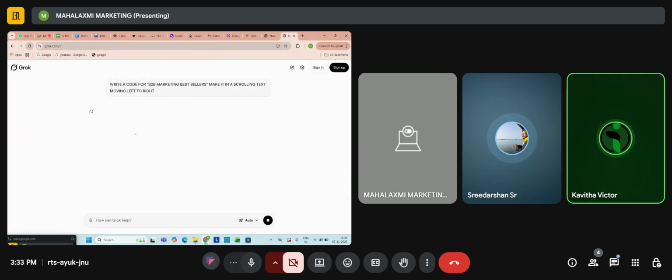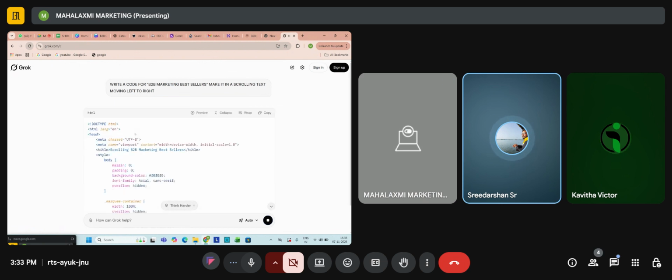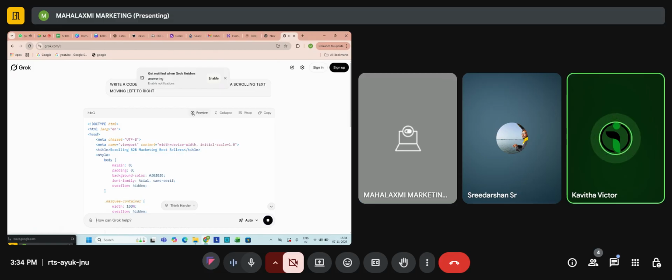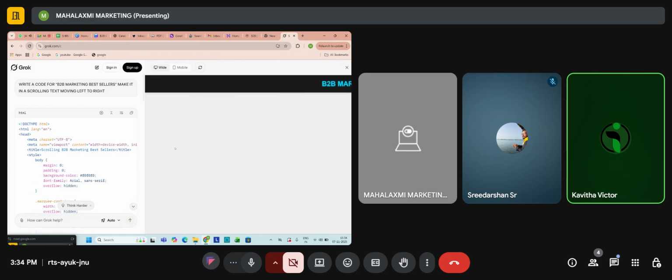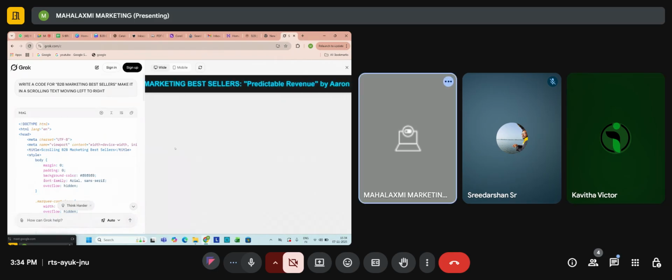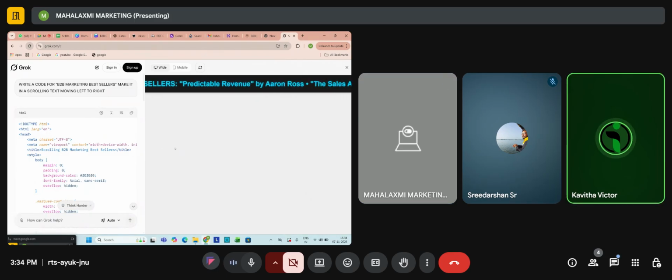Madam, where can we see the content preview? Here is the preview in Grok. Just look at her screen. This is how Grok will show you the preview. Whatever is in your mind, just give it as a prompt and generate the code. It will show you the preview just like this.